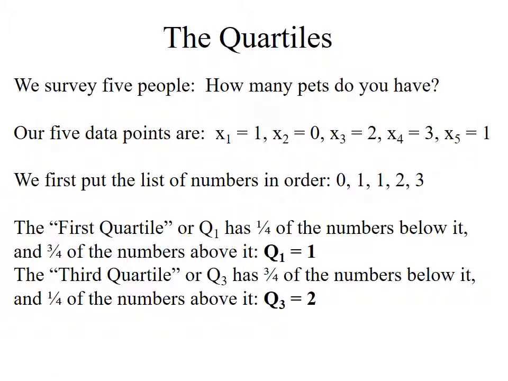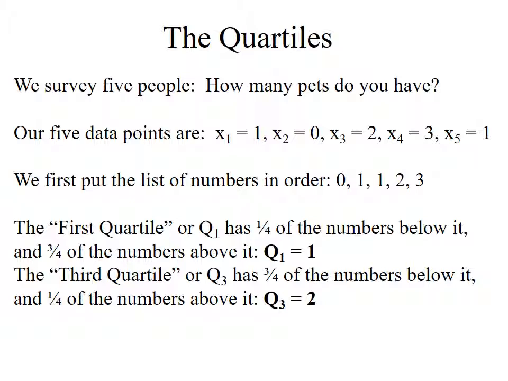Quartiles are another way of describing this. I want to get beyond just measures of center. I want to talk about how these numbers are distributed, more than just the mean, the median, and the mode. Now let's talk about quartiles. The first quartile on a list is a number that has a quarter of the numbers below it and 3/4 of the numbers above it.